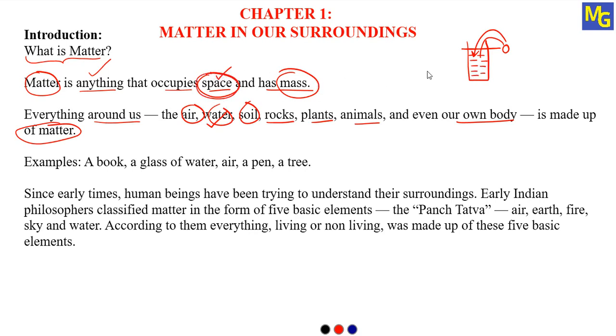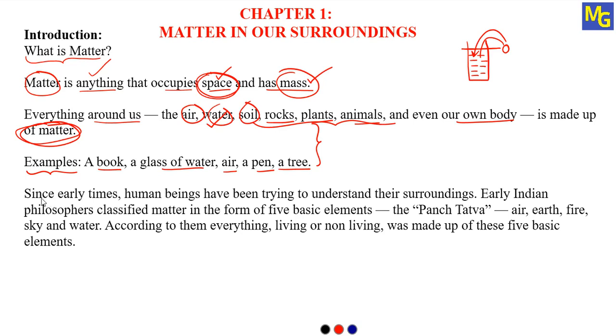Also, an empty glass will be a little less heavy, but when you put water, it will become heavy. It means the mass of the glass with water also increases. The meaning is water also has mass. In the same way, everything which is present around us is made up of matter. For example, a textbook, a glass of water, air, a pen, a tree, etc. So if the question comes, what is matter, and give an example, you can write any example from this.